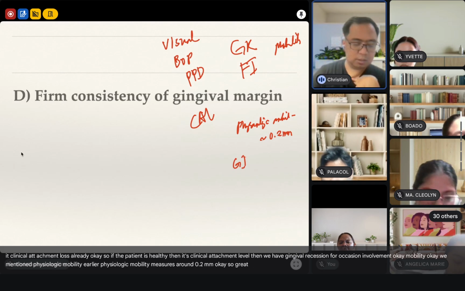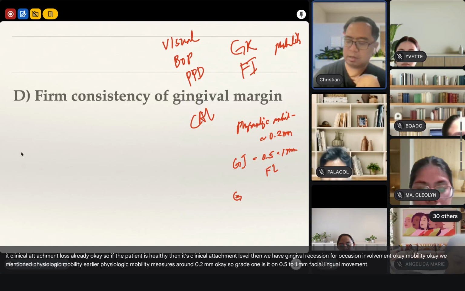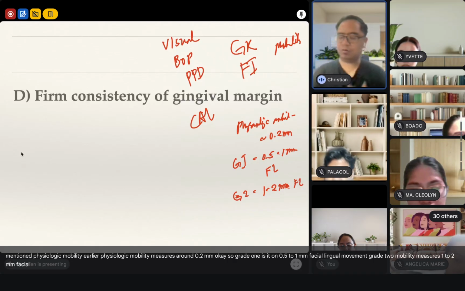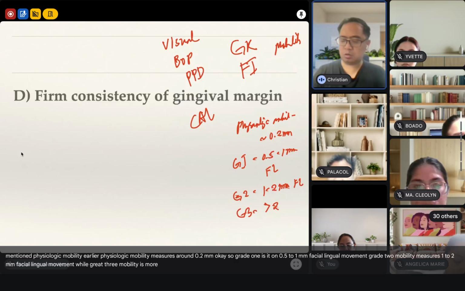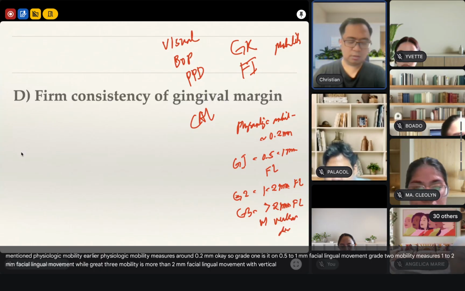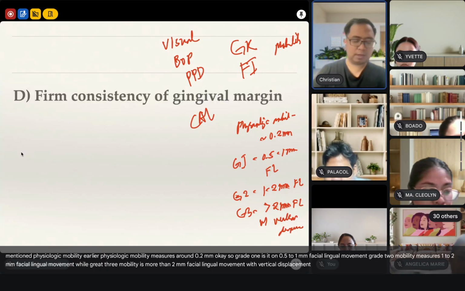So grade 1 mobility is around 0.5 to 1 millimeter facial-lingual movement. Grade 2 mobility measures 1 to 2 millimeter facial-lingual movement, while grade 3 mobility is more than 2 millimeter facial-lingual movement with vertical displacement. Okay?